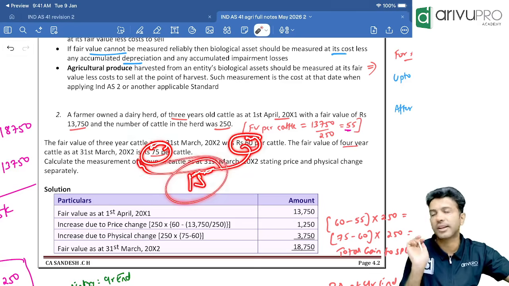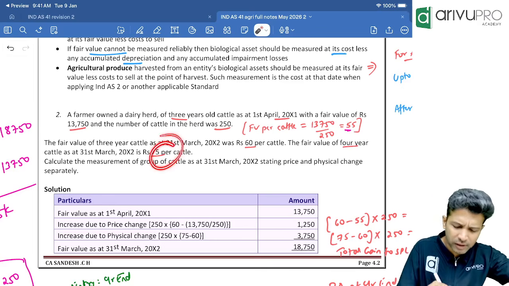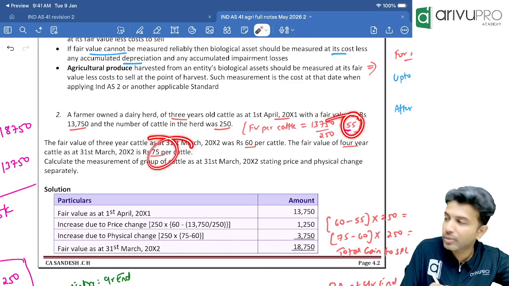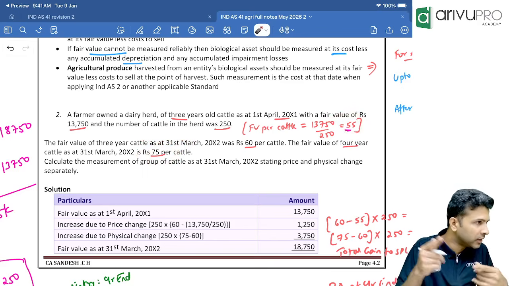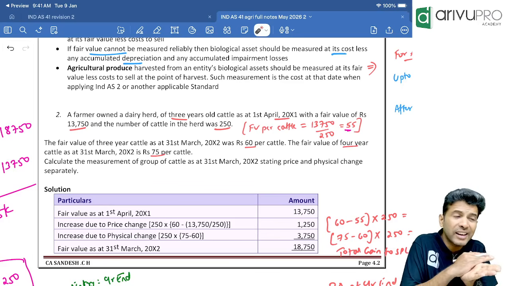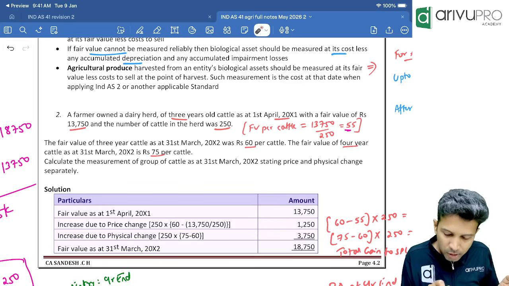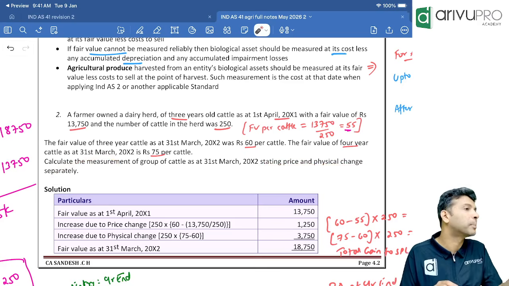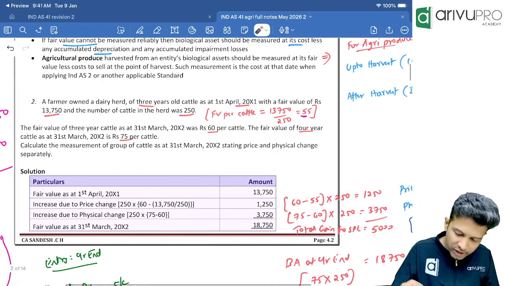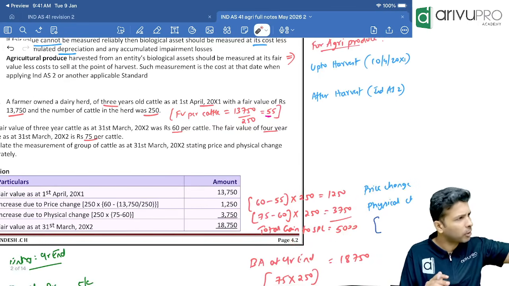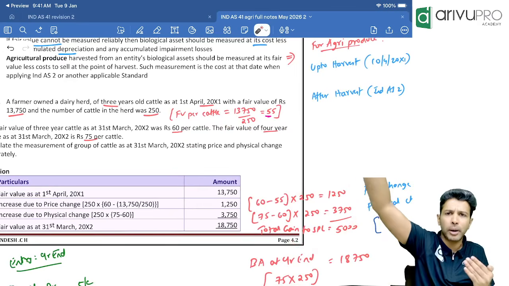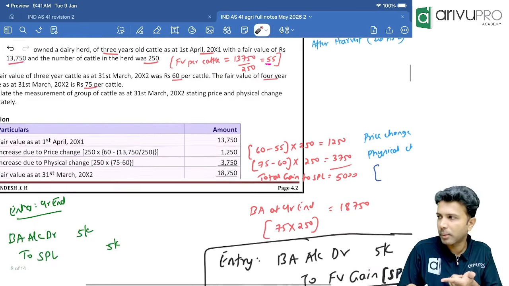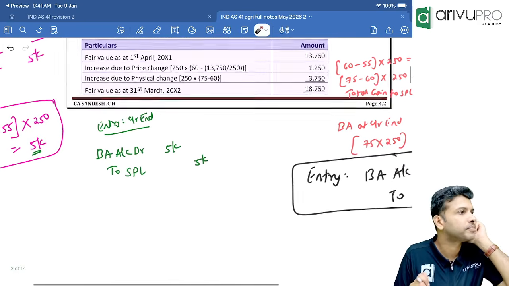But in bigger problems, we will be doing it the way you are saying. What is he saying? Compare the opening price with ending price. In bigger problems, we will be doing that because we will directly calculate the total gain. But in this problem specifically, they had asked for the price change gain and physical change separately. So when they ask, you need to calculate it separately like this. In bigger problems, directly compare ending price and opening price, you will get total gain and pass the journal entry for total gain. That's what we'll be doing in the next problem onwards.